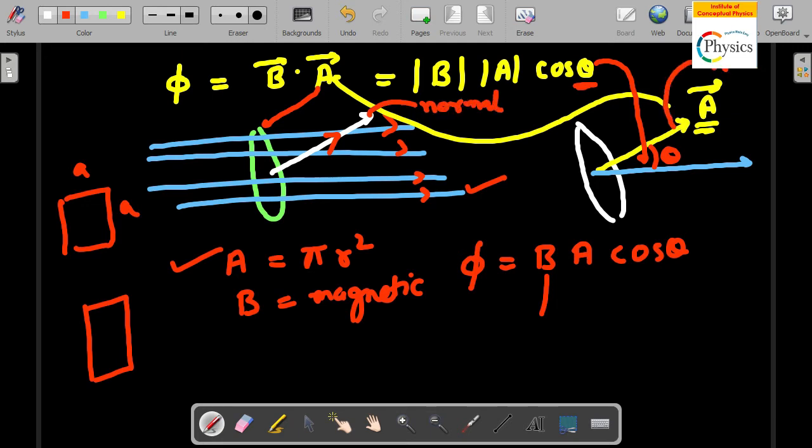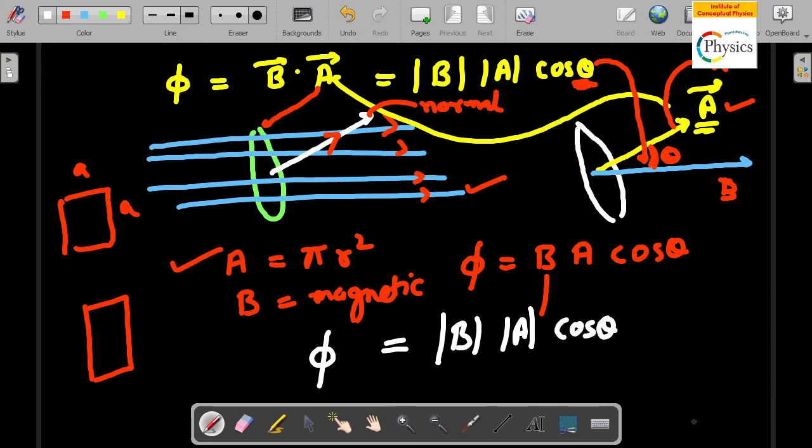Then you calculate the angle between the two, which is the area vector and the B vector, and put its value here in the cos theta. So what you get out of this is the magnitude of flux, which is B into A into cos theta. So this is a basic expression you must know when calculating the flux passing through a loop.